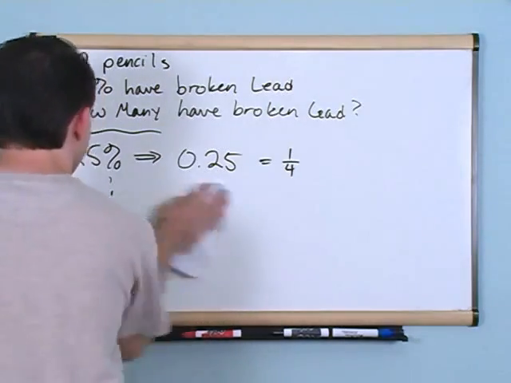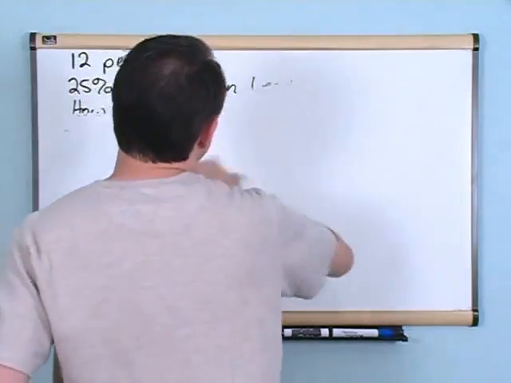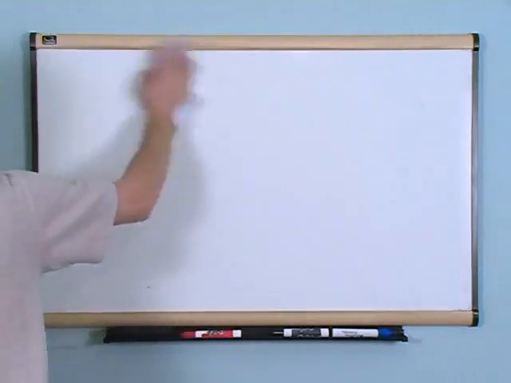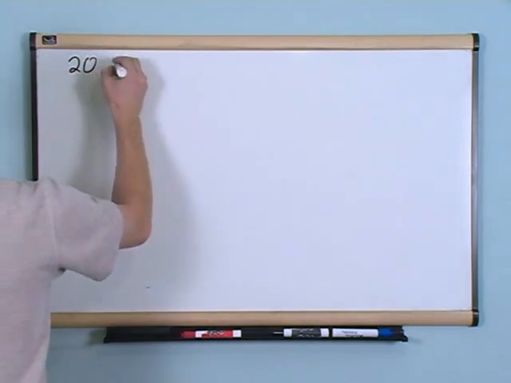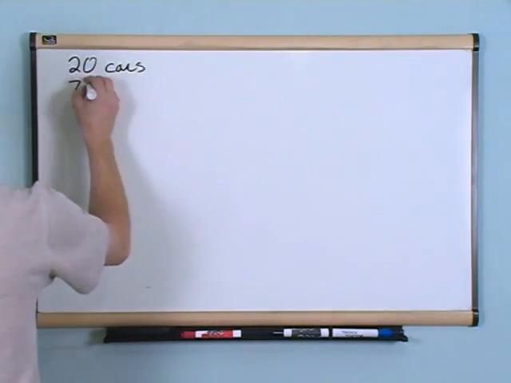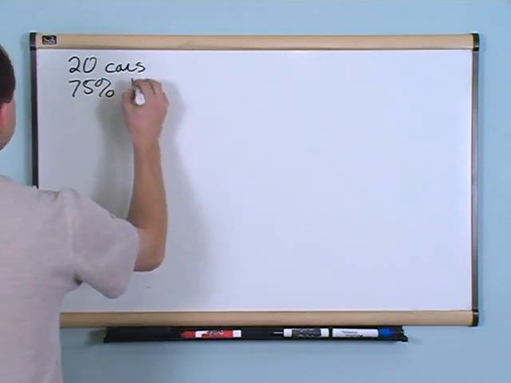Okay? And this is the kind of reason why percentages are really useful. You'll find lots of times percentages tell you how many of a certain number of things are behaving in a way. Let's say you have 20 cars in a parking lot, 75% of them are blue. How many cars are blue? So you have 20 cars, 75% are blue.